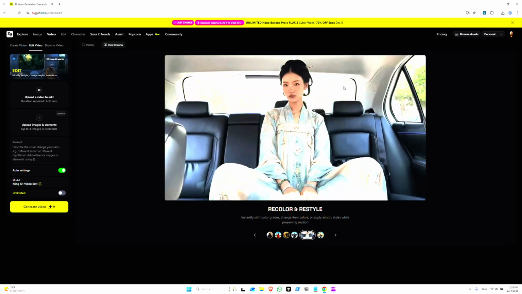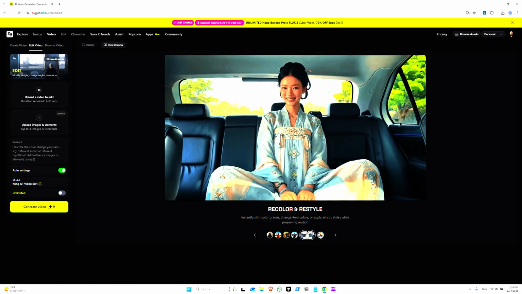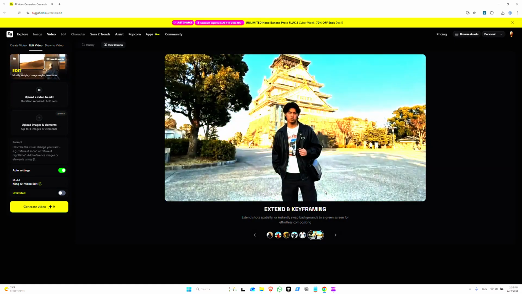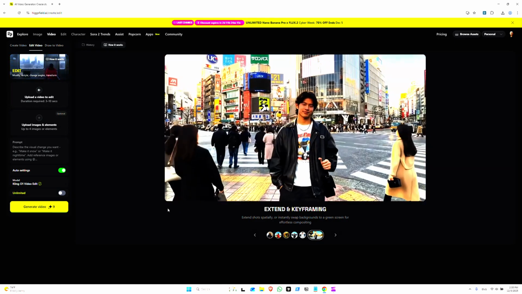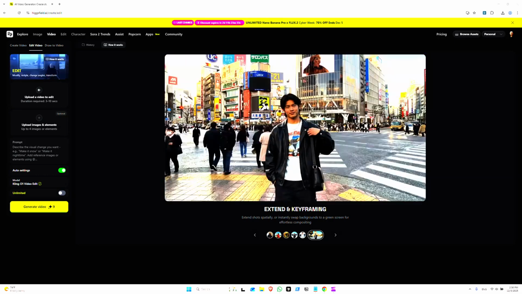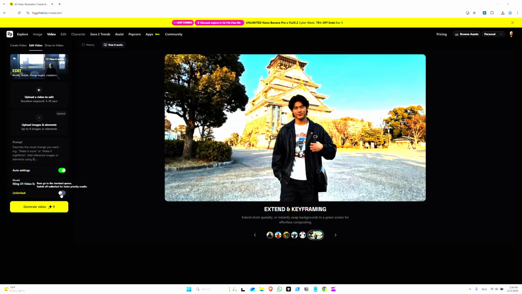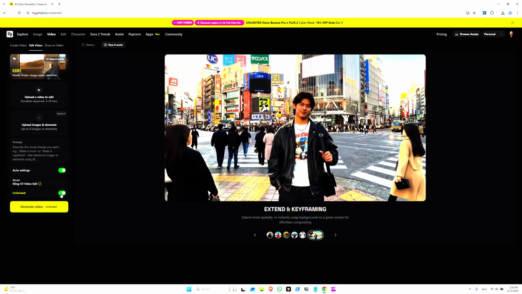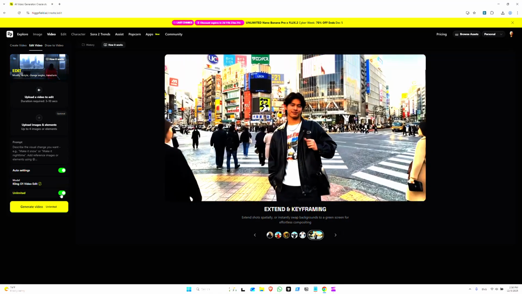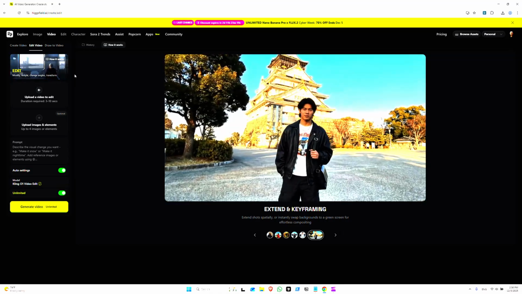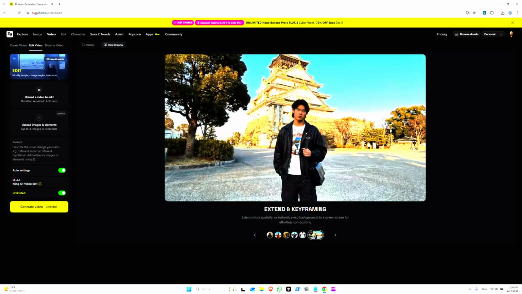Here you go, recolor and restyle. Extend and keyframing. And it's worth mentioning again the unlimited feature right here. So if you have to do a production piece, the ability to generate unlimited pieces is very powerful because then you have a lot of choices for each scene.